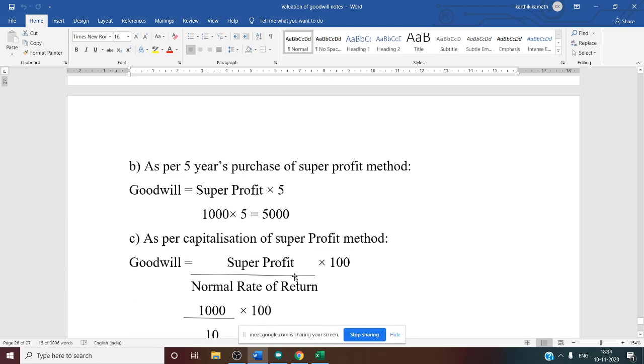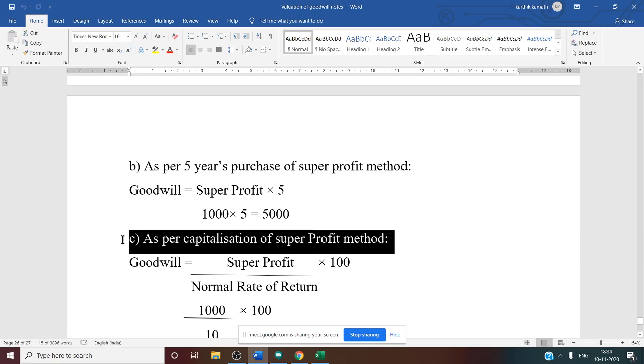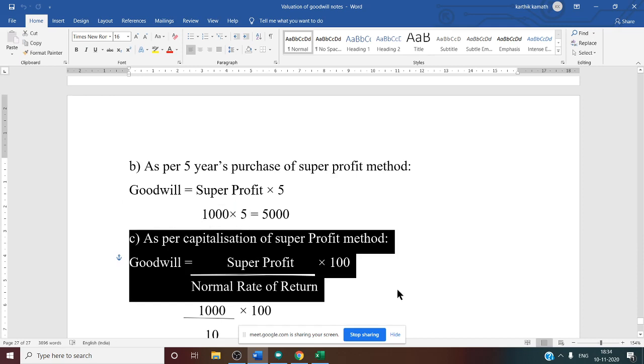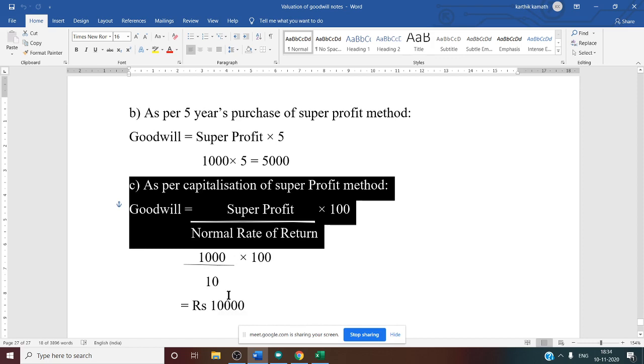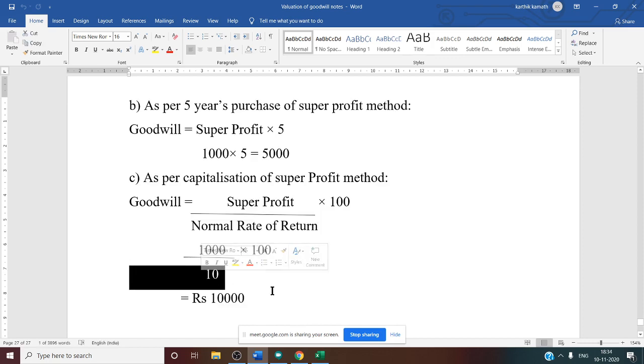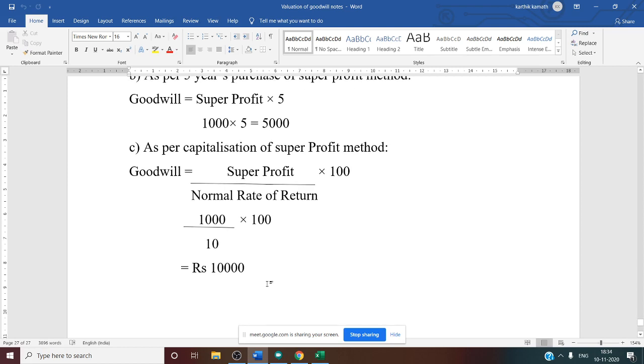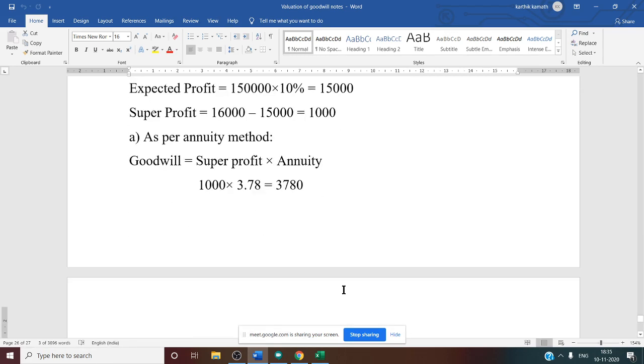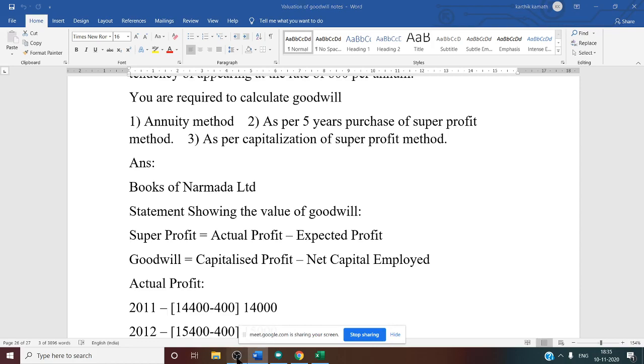Now the last one, that is as per capitalization of super profit. Whenever there is capitalization of super profit, we know, in the previous problem also, we applied this formula: goodwill is equal to super profit divided by normal rate of return into 100. Super profit here is 1,000. The normal rate is given in the question, that is 10. So 1,000 divided by 10 into 100. Goodwill answer is 10,000. So under all three methods, we have got different answers for goodwill. This is how we are going to calculate this problem. Any doubt regarding this?